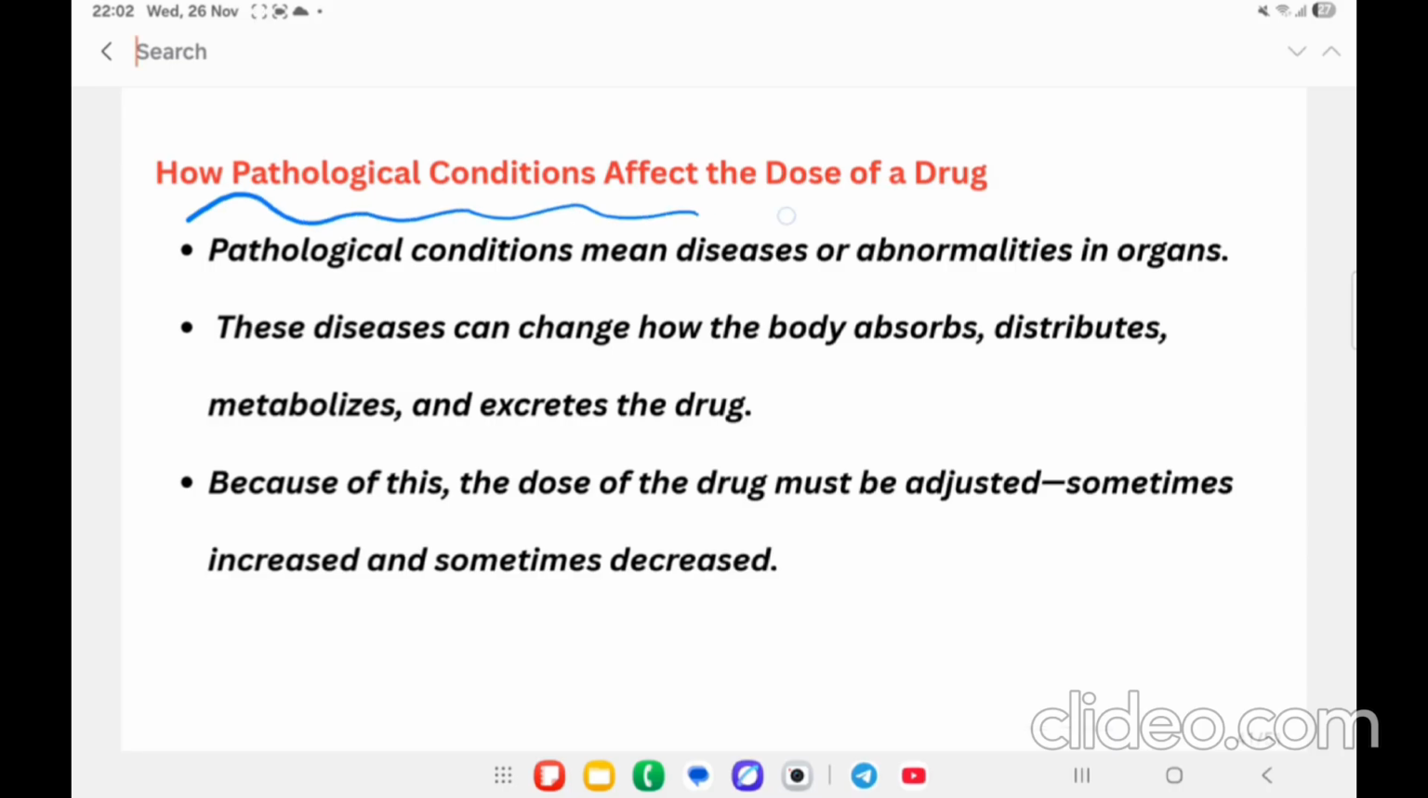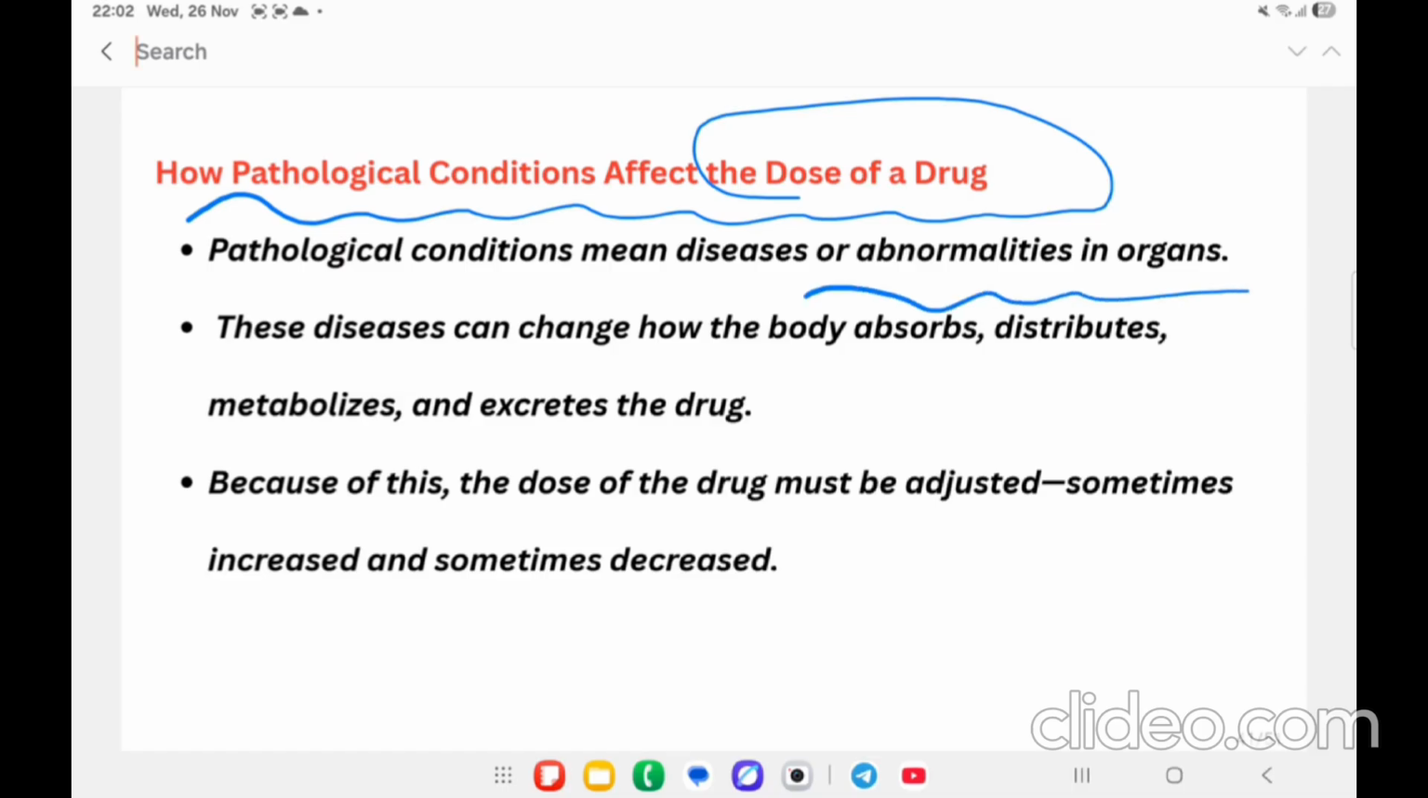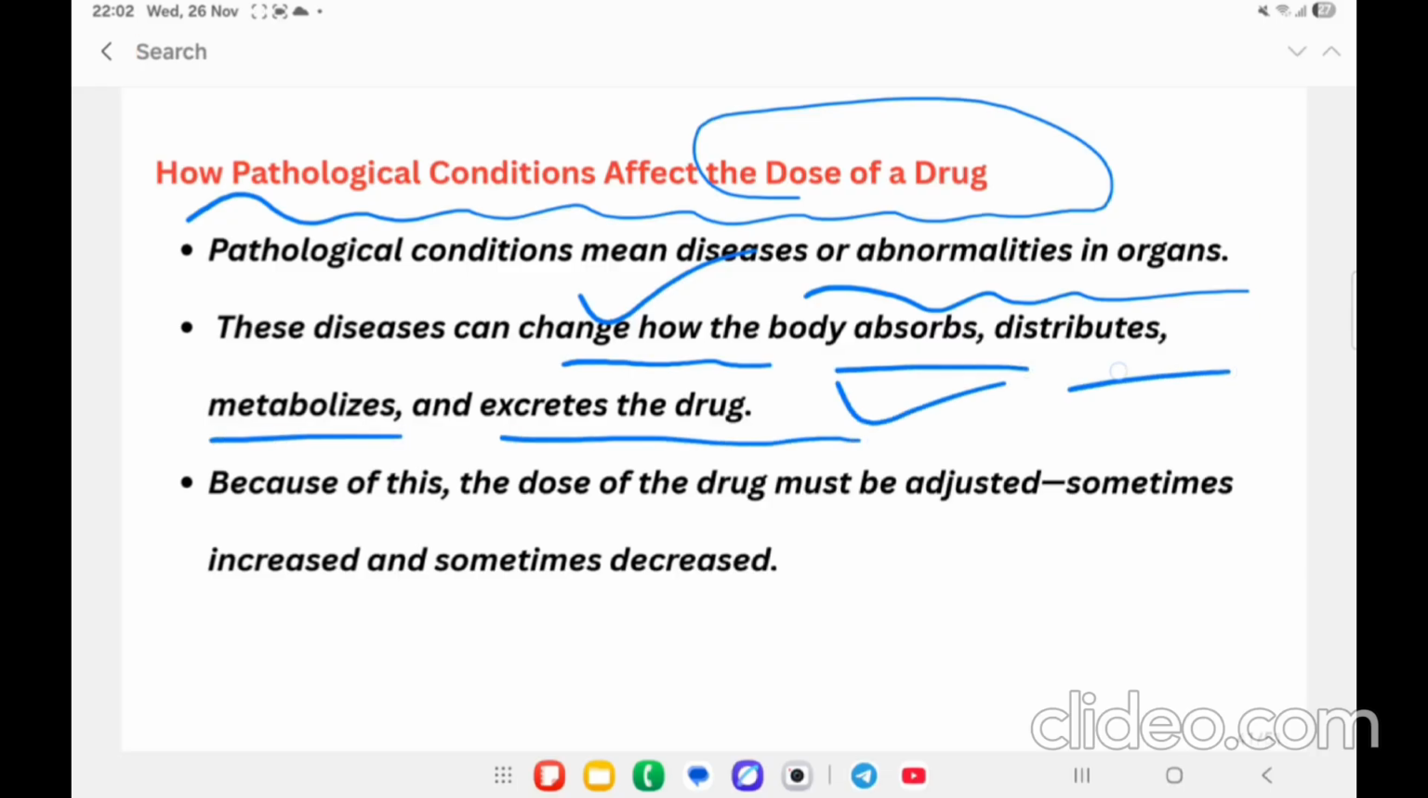Then how pathological conditions are going to affect the dosage of the drug. If the person is suffering from vital organ diseases, some pathological conditions or abnormalities in the organs, that is going to affect the dosage of the drug, because changes are going to occur in the absorption, distribution, metabolism and excretion of the drug. Because of this, the dosage has to be adjusted and varies.